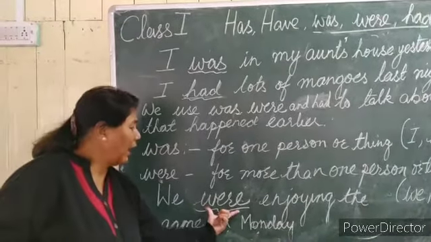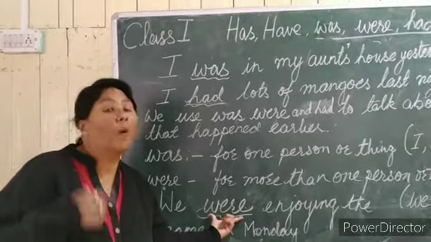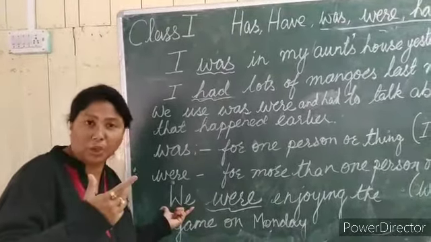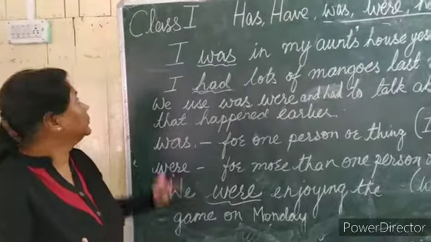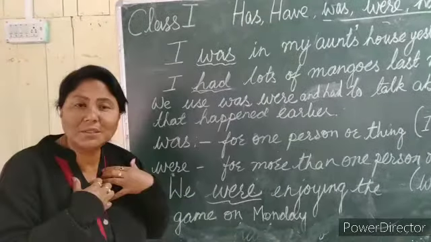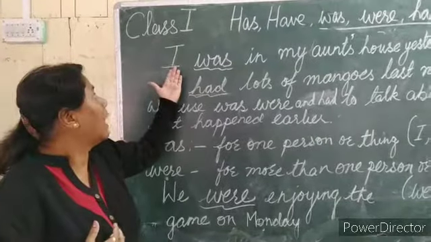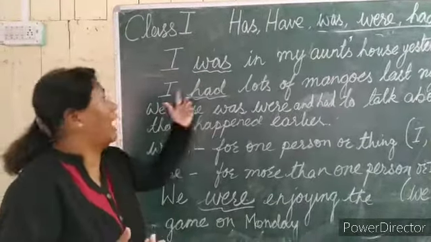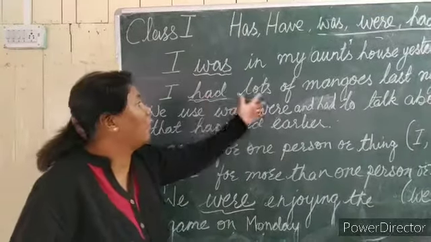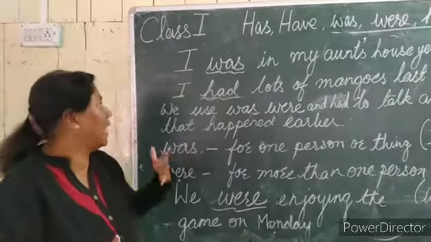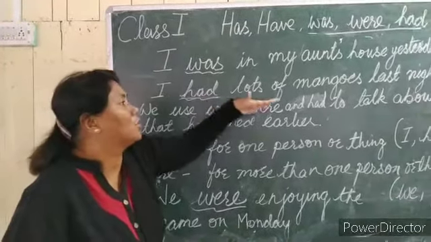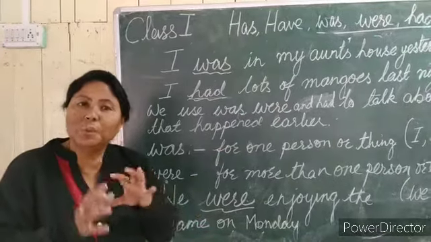Here I have used the word were because we are talking about more than one. When we are talking about ourselves only, we use I was, I had. I have lots of mangoes can be there, but you will not say I were lots of mangoes. All these words will be wrong then.